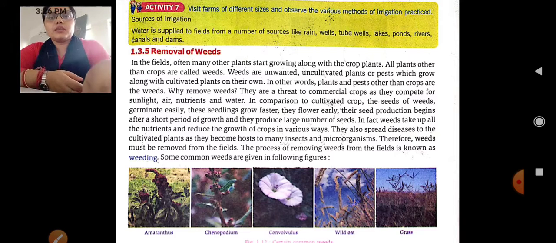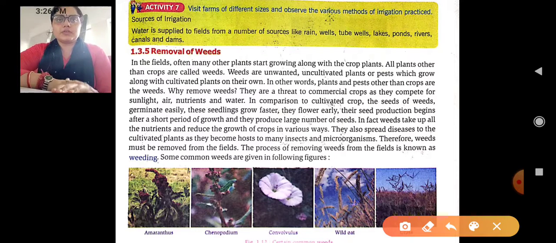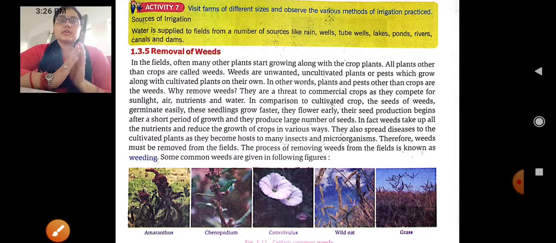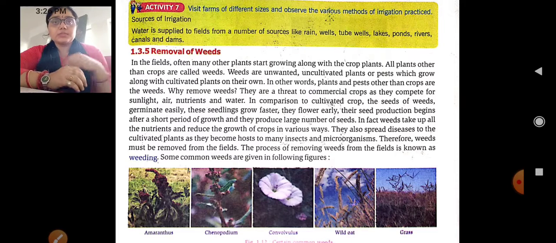Okay, moving ahead with the removal of weeds. In the fields, often many other plants start growing along with the crop plant. All plants other than the crops are called weeds. Extra जो घास फूस उग जाता है surrounding the plants. This is the plant of wheat that we have required, and we have grown the seeds of the wheat.